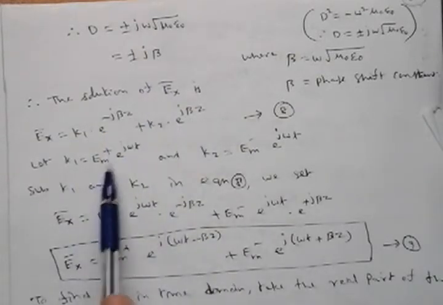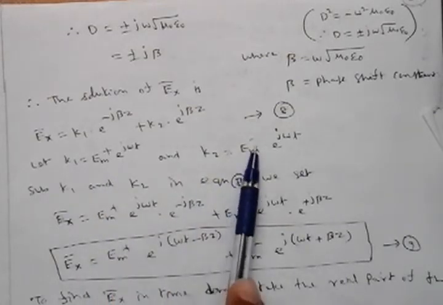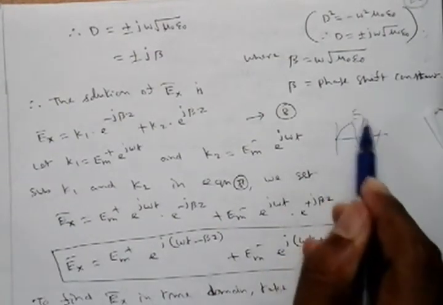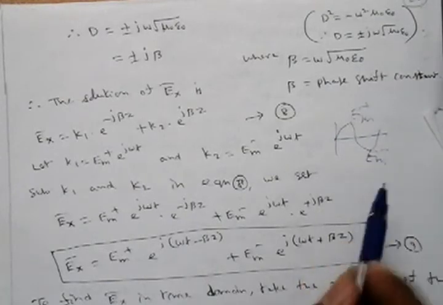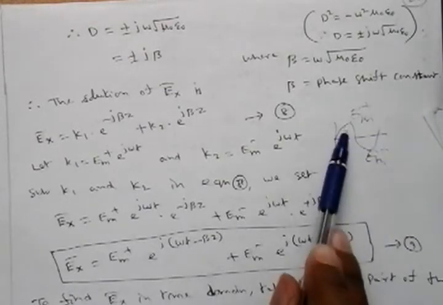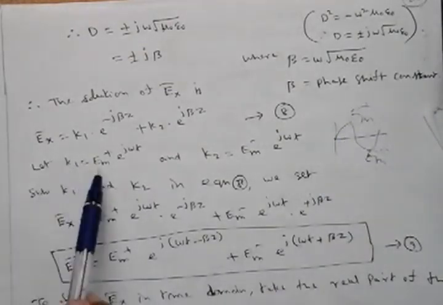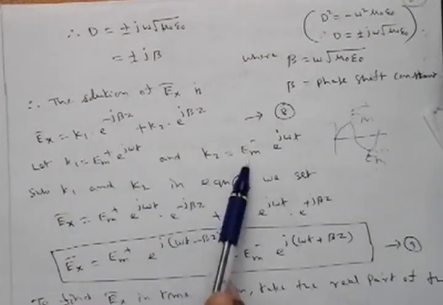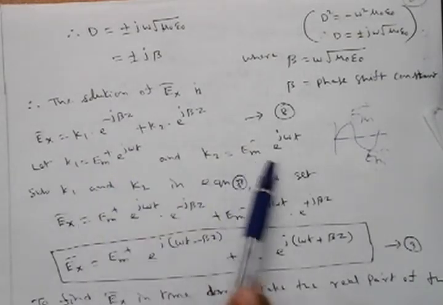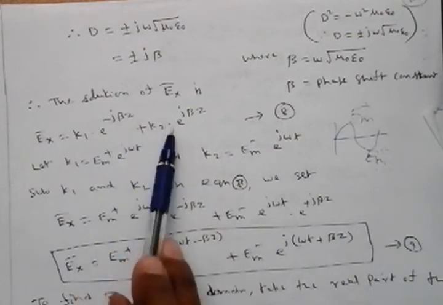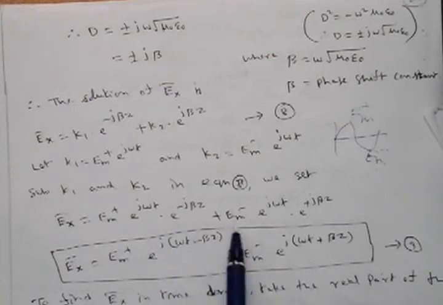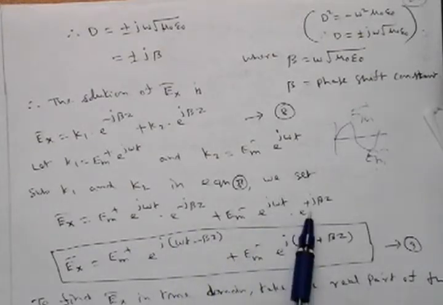So let k1 is equal to Em plus e power j omega t, k2 is equal to Em minus e power j omega t. Em plus means when the waveform has a positive and negative side, the positive side is called Em plus and the negative side is called Em minus. Em plus stands for maximum electric field on the positive side, and Em minus stands for maximum electric field on the negative side. Substitute here in this equation. Then you will finally get Ex is equal to Em plus e power j omega t, e power minus j beta z, plus Em minus e power j omega t, e power plus j beta z.